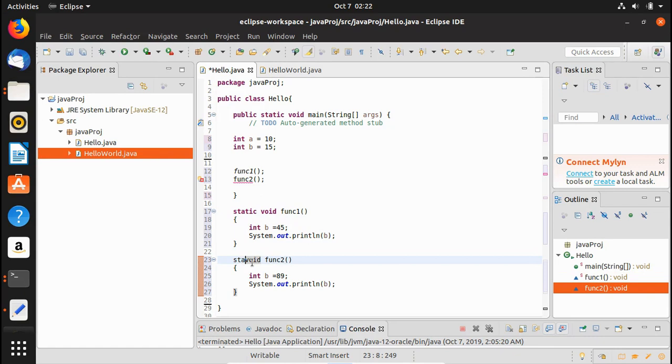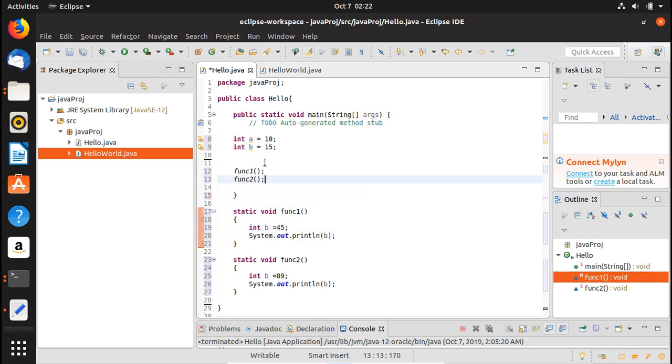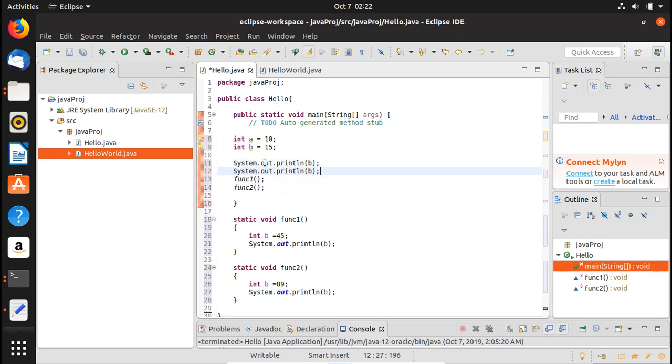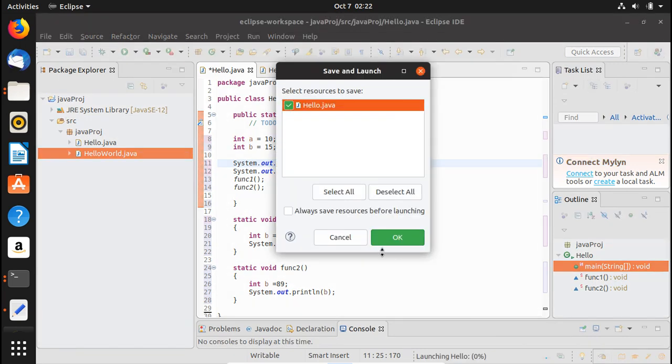Static. All right, so now we are going to print out the a and b from here as well. So we write System.out.println. Let me just copy this line from here, and we paste it right here, and this is a, let's say. Okay, so we go ahead and try to run our program.